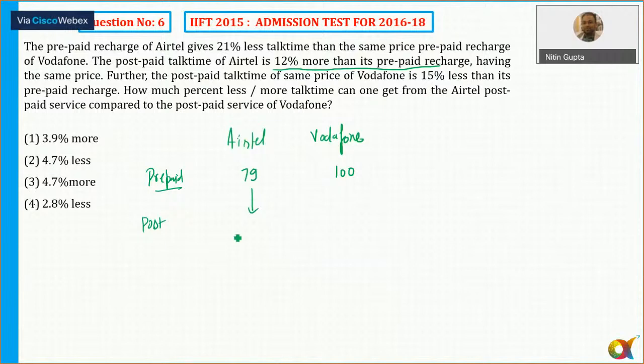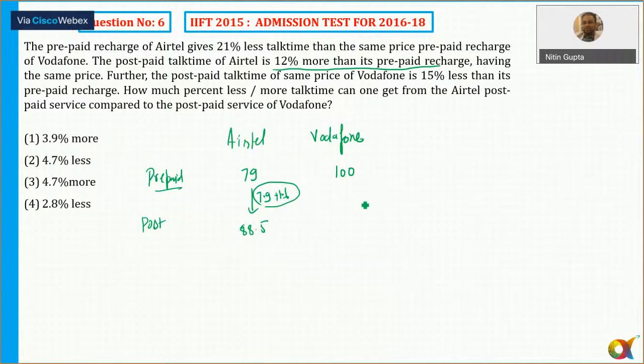In any case, 10% is equal to 7.9, isn't it? 1% is 0.79, which is about 0.8. So 2% is 0.8 into 2, that is equal to 1.6. So 7.9 plus 1.6, okay, approximately. Further, the postpaid talk time of the same price of Vodafone is 15% less than its prepaid recharge.